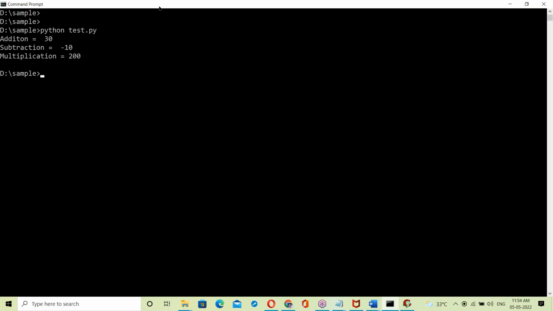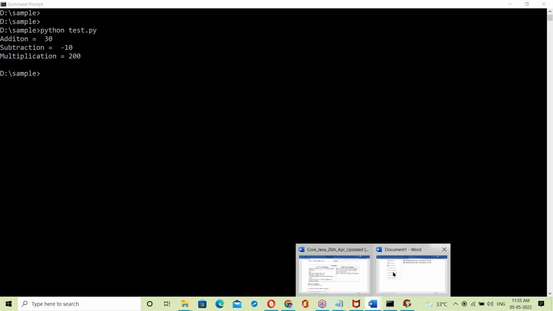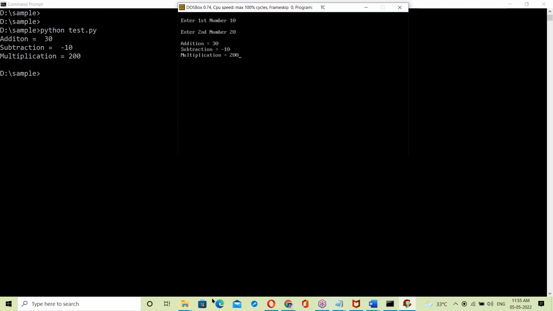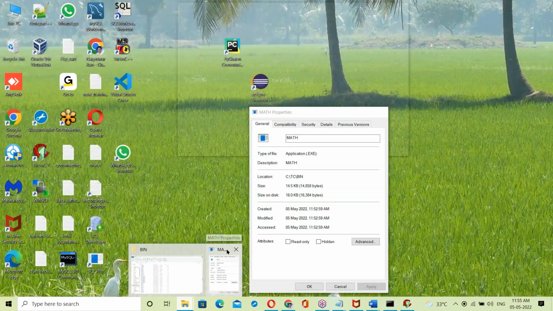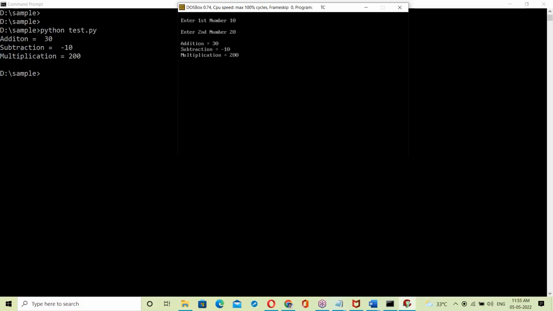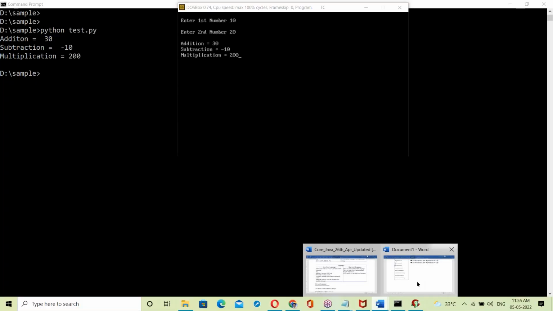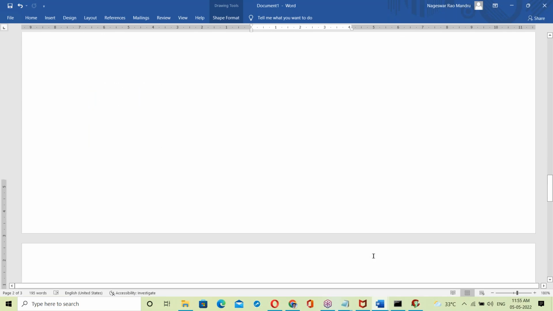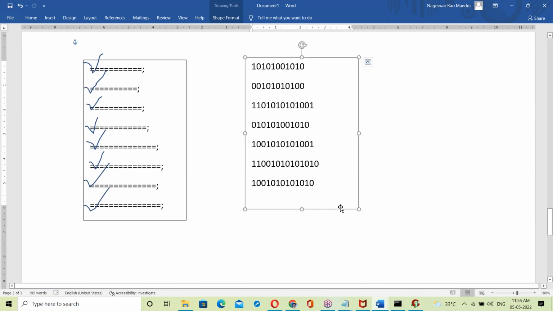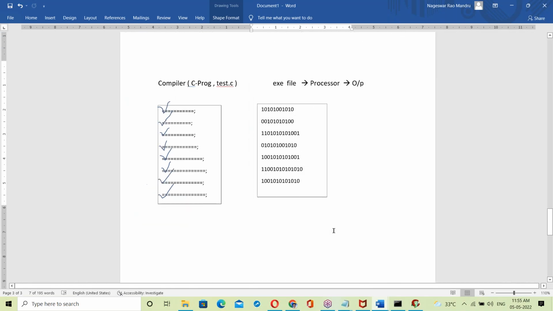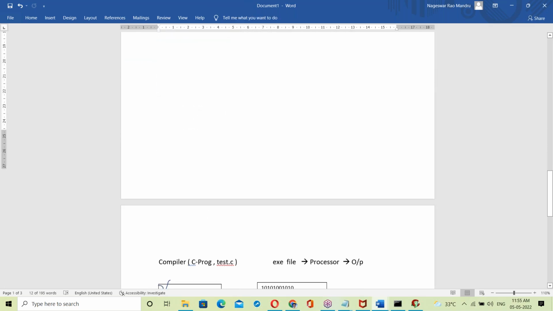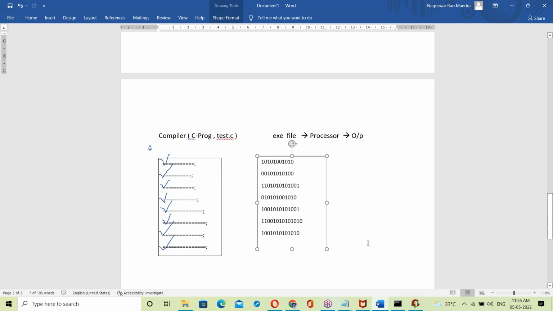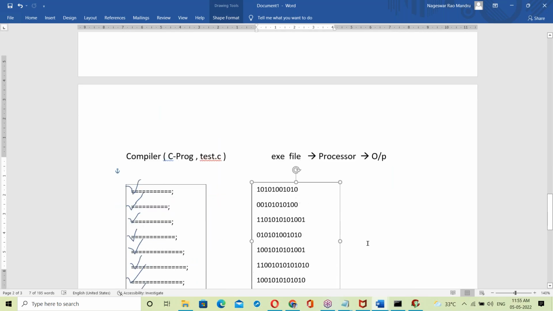Python, that code executing directly. Yes, right. Aditya, you were right. See, in C programming, what happens here in the backend? Here that exe file is shown, right? Very clearly the difference is shown: exe file difference. See this exe file. See that? Yes, document. By seeing the document itself, you can say here there is no exe, but here a second file. Yes, you observe the second file, right? That exe file.